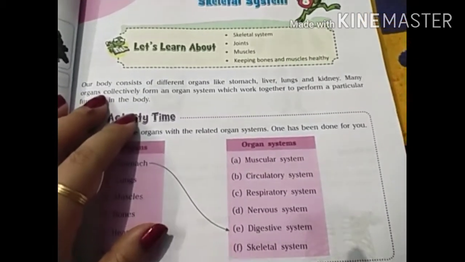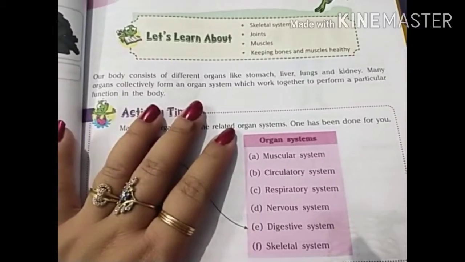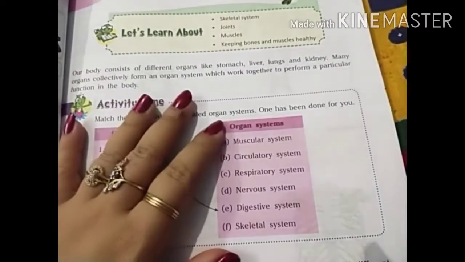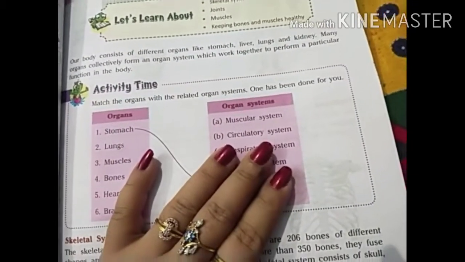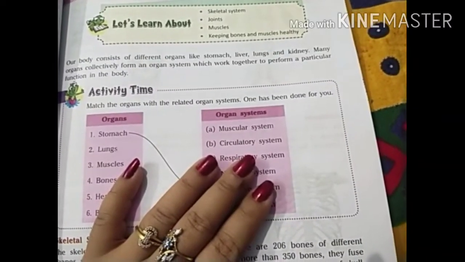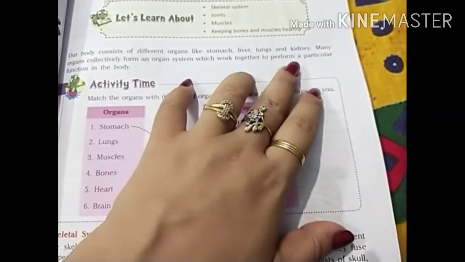The first thing we have to learn here is what is skeletal system. So exactly what is a system? Our body consists of different types of organs, like stomach, liver, lungs and kidneys.